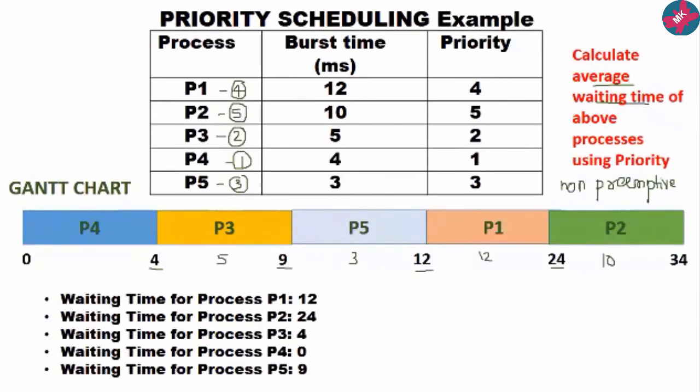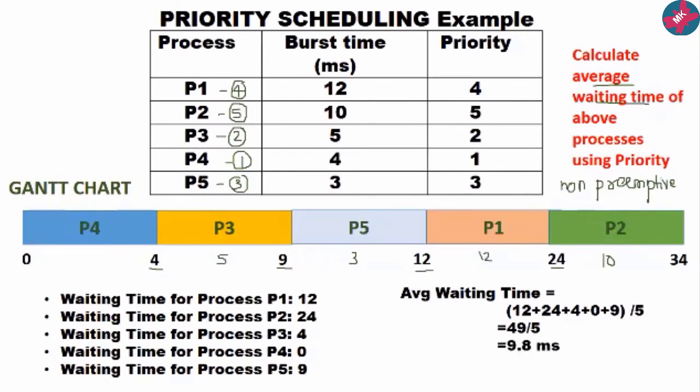This is similar to our calculation of waiting time based on when they got the CPU, and on the basis of these values we will calculate the average waiting time. It will be 12 plus 24 plus 4 plus 0 plus 9, which comes to 49, divided by 5, equals 9.8 milliseconds. So this is how the non-preemptive priority scheduling algorithm works.